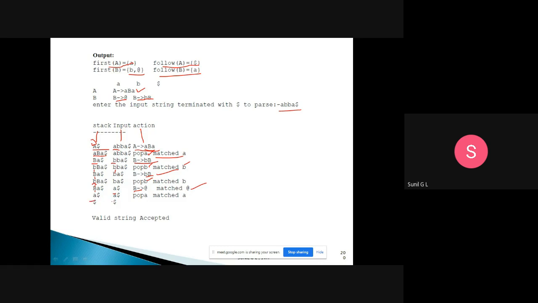Now the stack contains A and the input string contains a. Both are matching, then pop a. Finally we will have both dollar. If the input string and the top of the stack are both dollar, then it is a valid string and is accepted. So this is the output of the program.